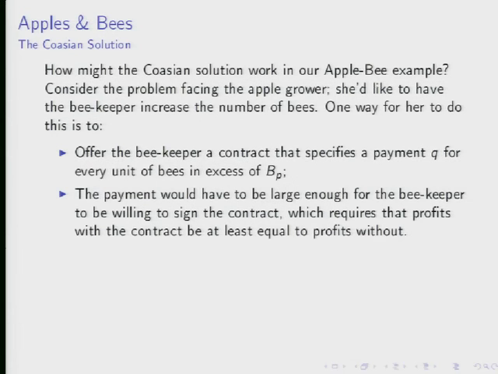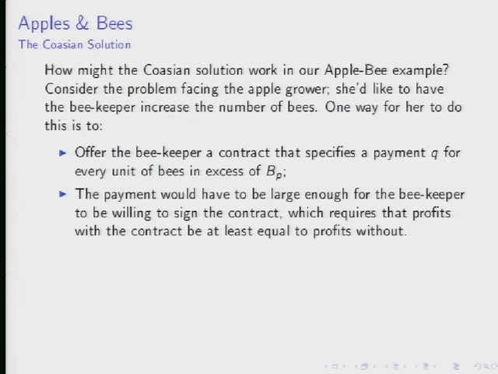Okay, so let me go ahead and try to write down this problem facing the apple grower. The way to think about this is that the apple grower is trying to devise the optimal contract to present to the beekeeper. So a contract to design. Let me remind you of a couple things. First of all, we have a private level of provision, which is what happens before the contract is in place. That involves a quantity of output, which is pH over 4C, this quantity squared.